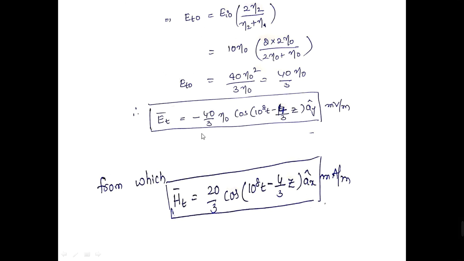So by using the same relation, Ht is equal to Et by eta 2, from which we get the magnetic field strength of the transmitted wave, which is given like this. Okay, thank you.